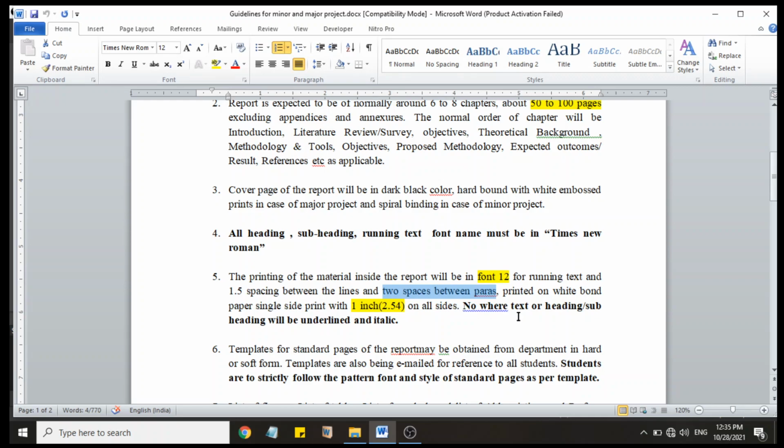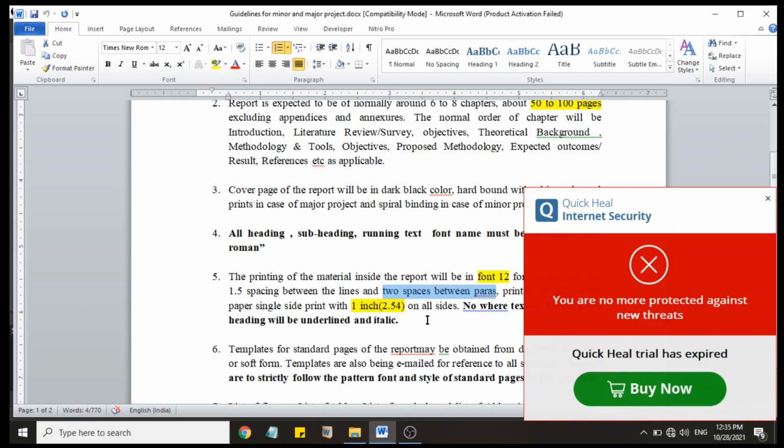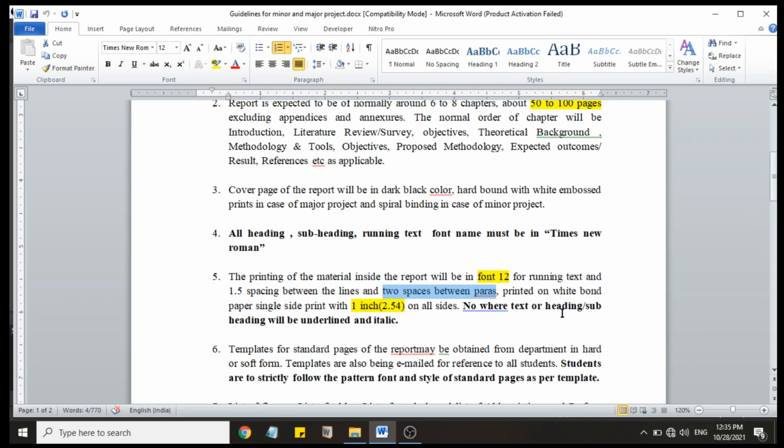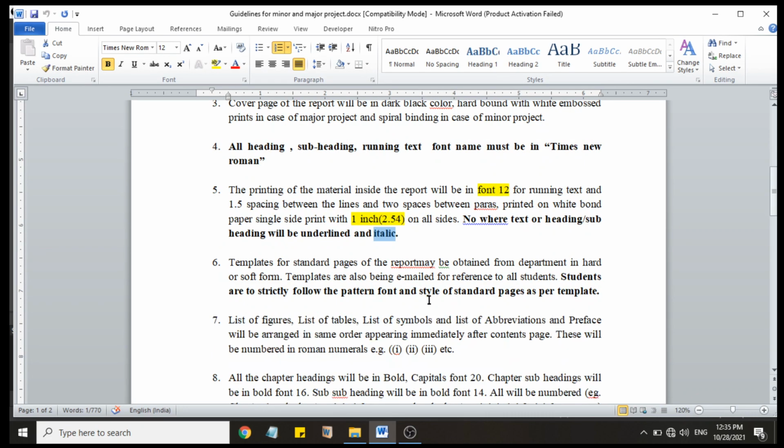Nowhere text or heading, subheading will be underlined and italic. Take care about this point. Please don't use underline and italic as much as possible. Sixth point is, template for standard pages of the report may be obtained from department in hard or soft form.